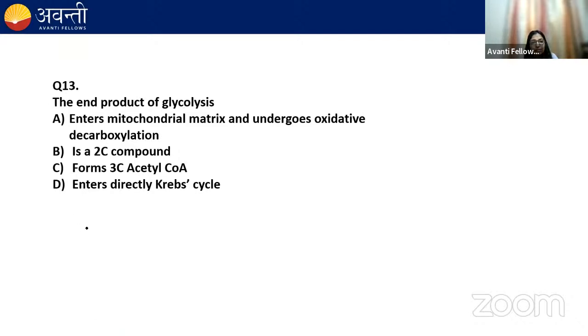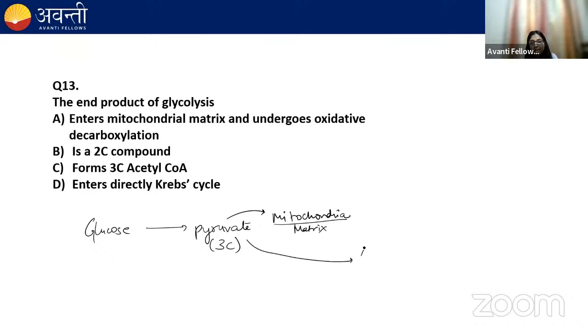The end product of glycolysis. In glycolysis, glucose is broken down into pyruvate. And pyruvate is a 3-carbon compound, right? This pyruvate will move into mitochondria. In the matrix of mitochondria, the pyruvate will be converted to acetyl-CoA.